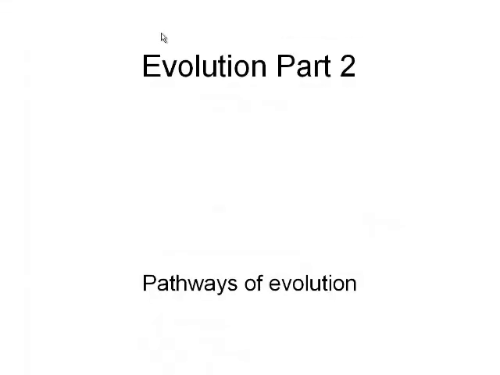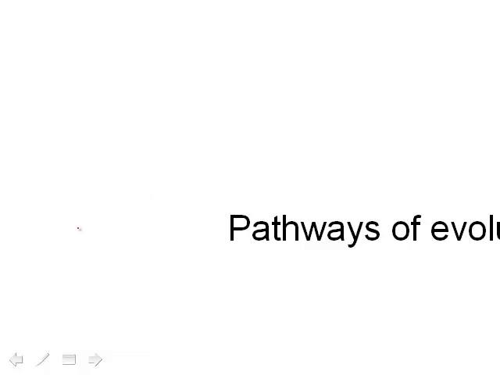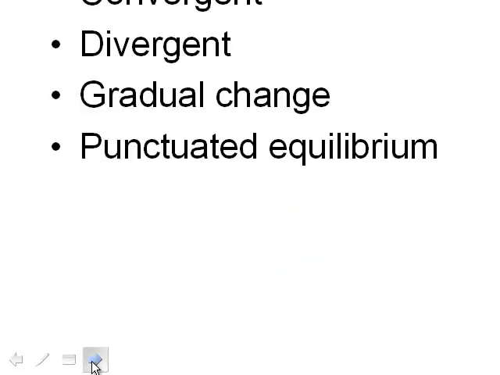All right, ladies and gentlemen, welcome back to part two of evolution. We're looking at the pathways of evolution. Before we talked about the agents, so what actually causes evolution to occur. Now we're looking at the pathways. So after evolution occurs, which direction can it take? Here are some of the main ideas that we're going to be looking at.